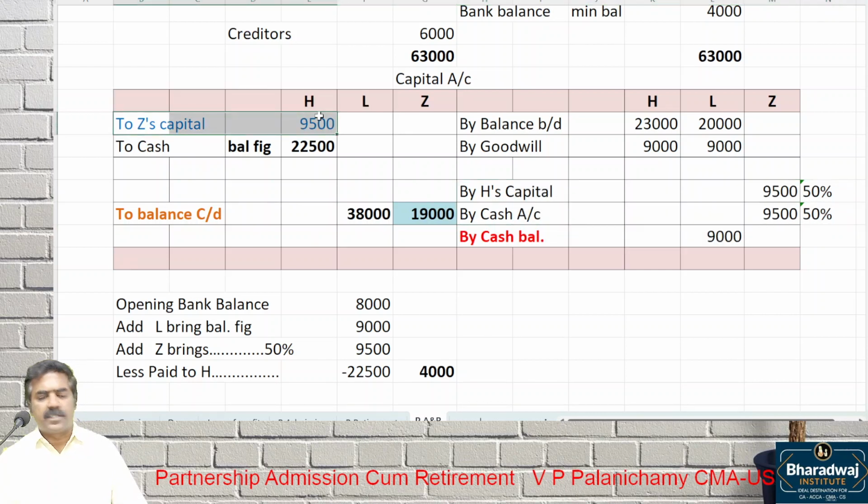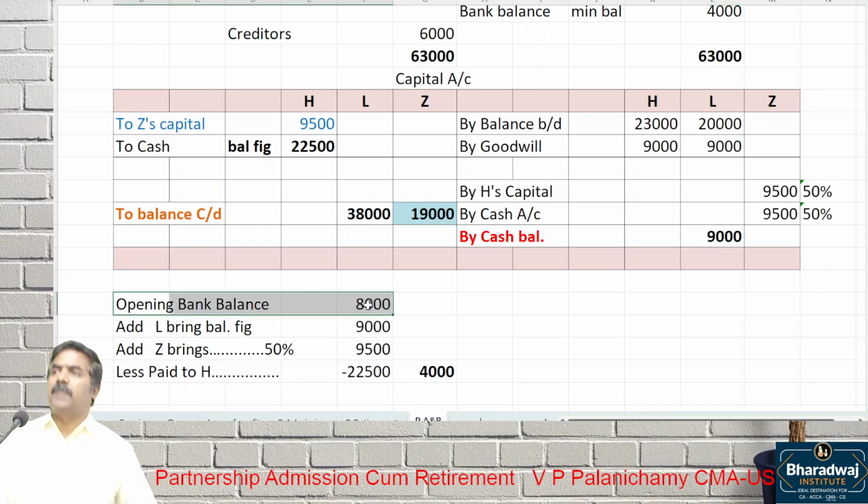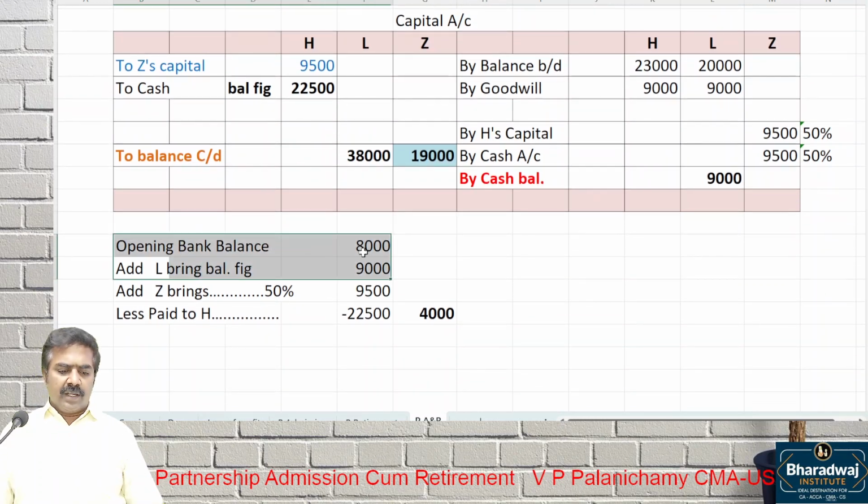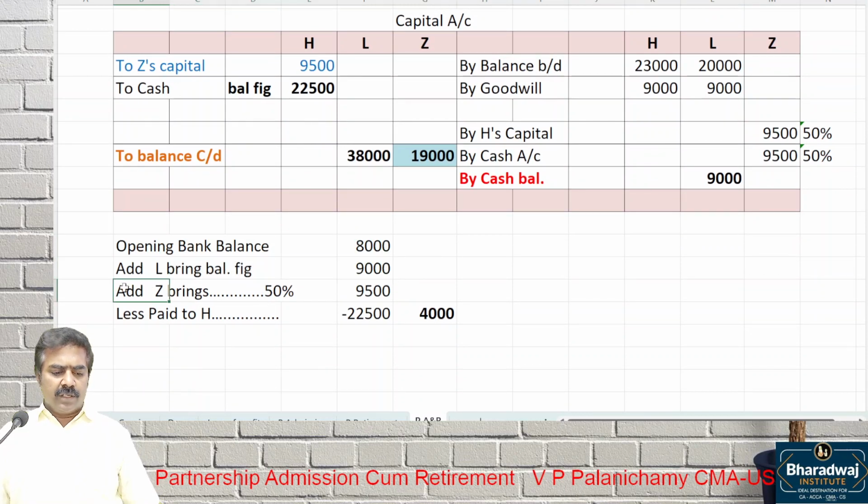After the 50% contribution to his son, the balance is paid. Then L also brings how much? 9,000. This is a balancing figure. Then we check it also. Opening bank balance 8,000. L brings 9,000. Z brings that 50%, 9,500. Paid to H how much? 22,500. Yes, bank balance is maintained.